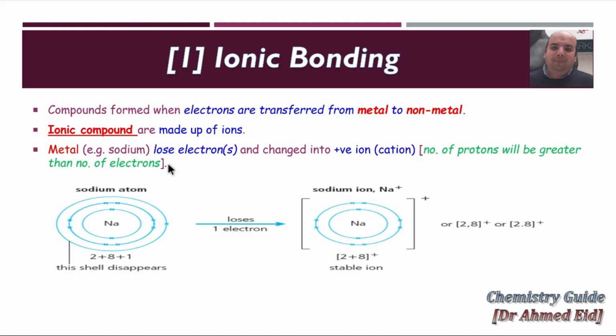It lost just 1 electron, so it contains 11 protons and 10 electrons. You know that protons are positive and electrons are negative. So it contains 1 more positive than negative charge, which is the electrons. So we can say that the sodium ion is positively charged, positive 1, because it lost 1 electron.